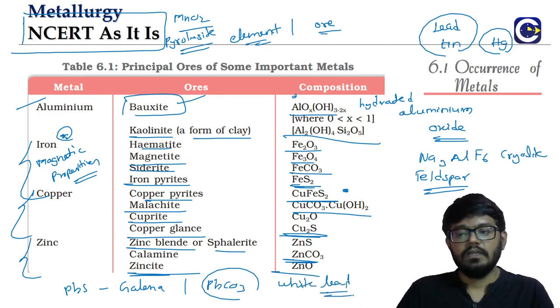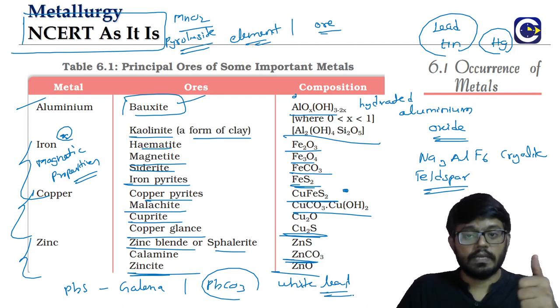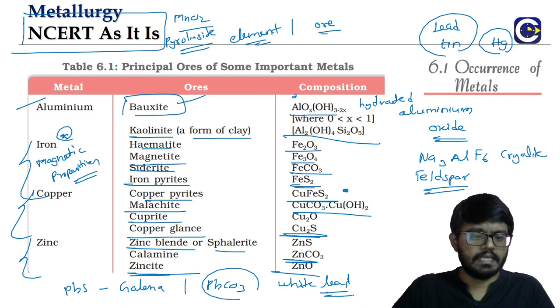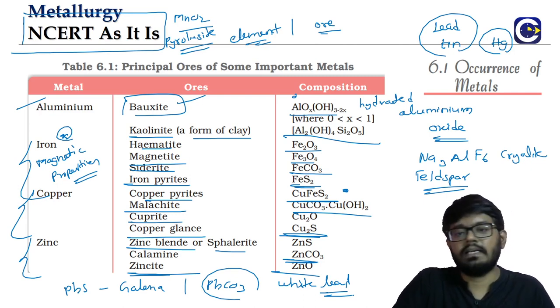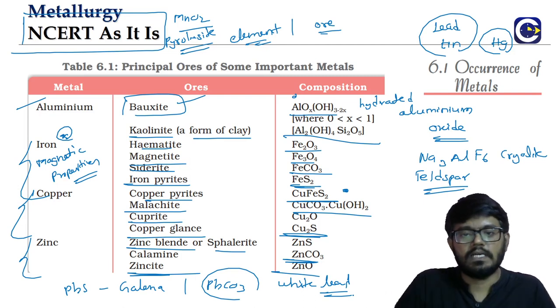And as I said, you can look at mercury also. You can look at some examples. Tin, you can look at some examples. Like that you can cover some of the other prominent metals also. But as I said, we will try to limit our discussion to the NCERT as much as possible. But whatever is given in the NCERT, we must be thorough.